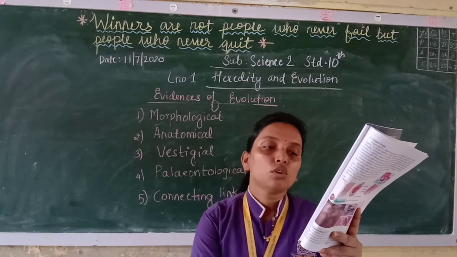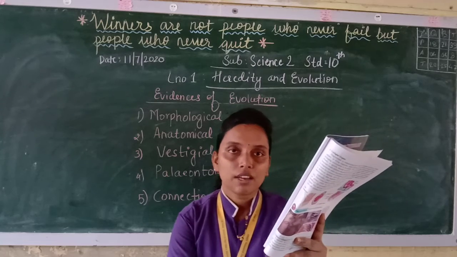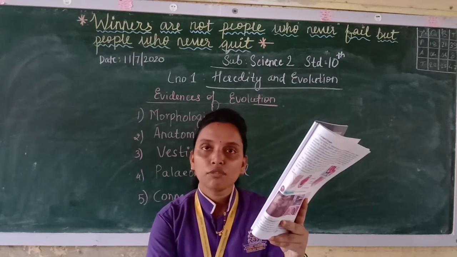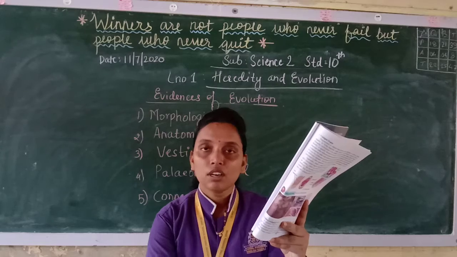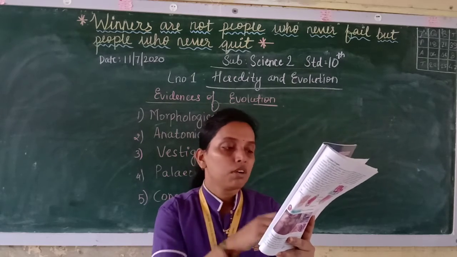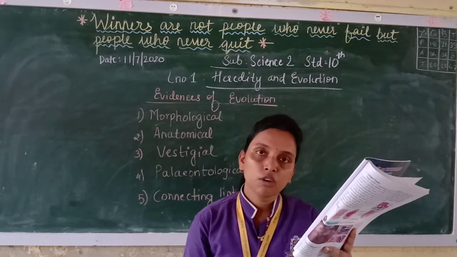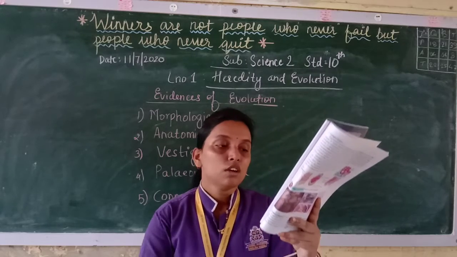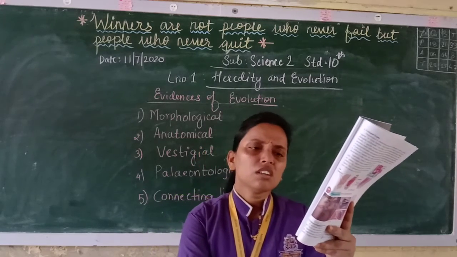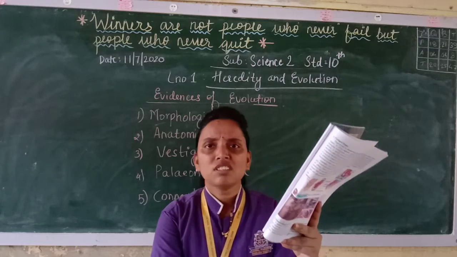Similarly, the use of those structures is different in respective animals. All these are used for different purposes. For example, we use hands for doing work, but the ox uses its foreleg for walking only because it is quadrupedal. So these are different functions they have in different